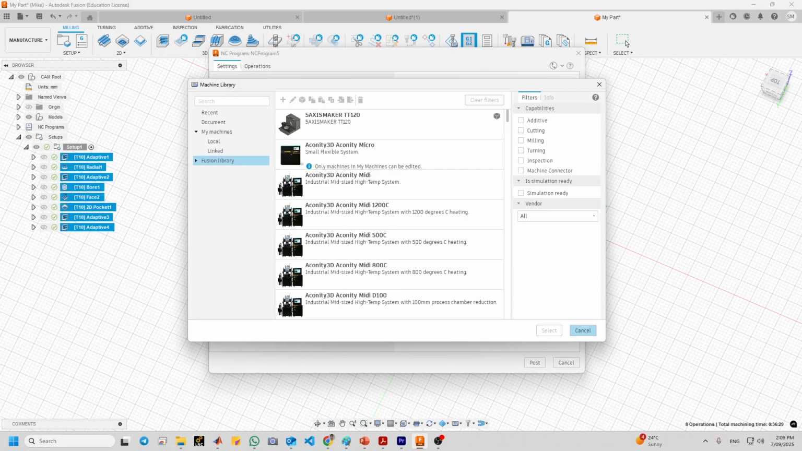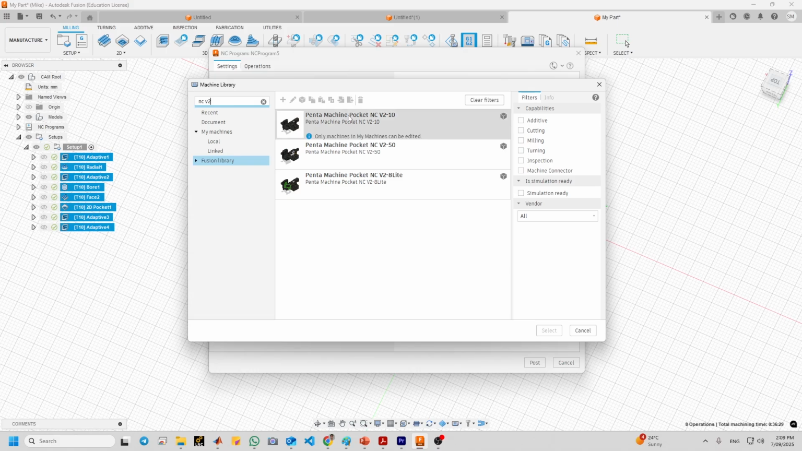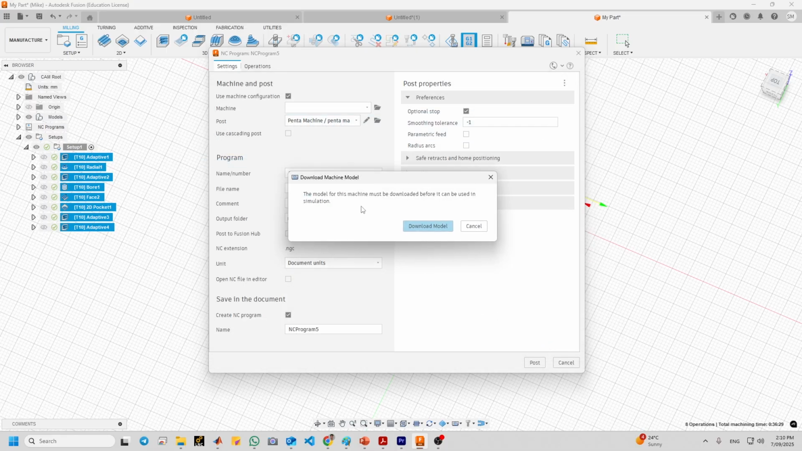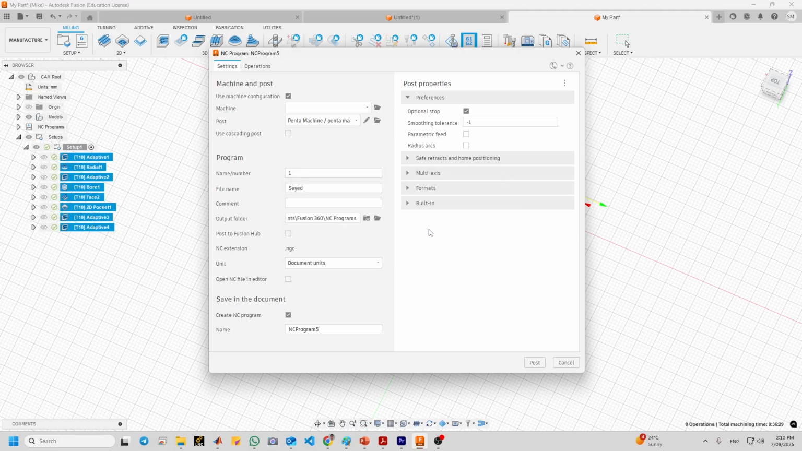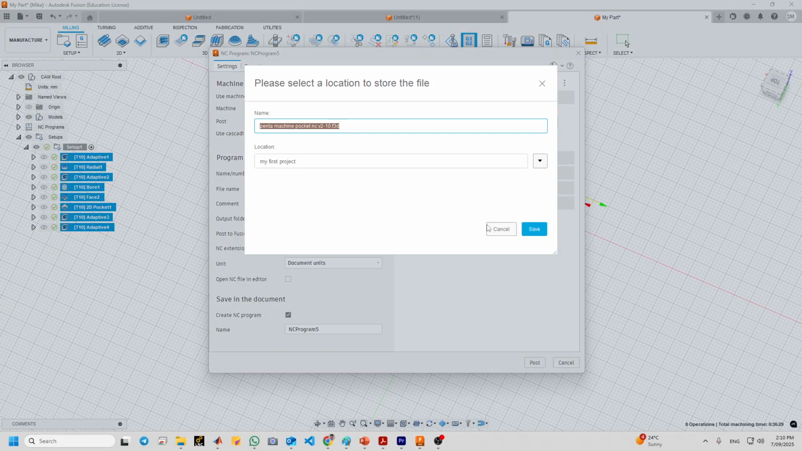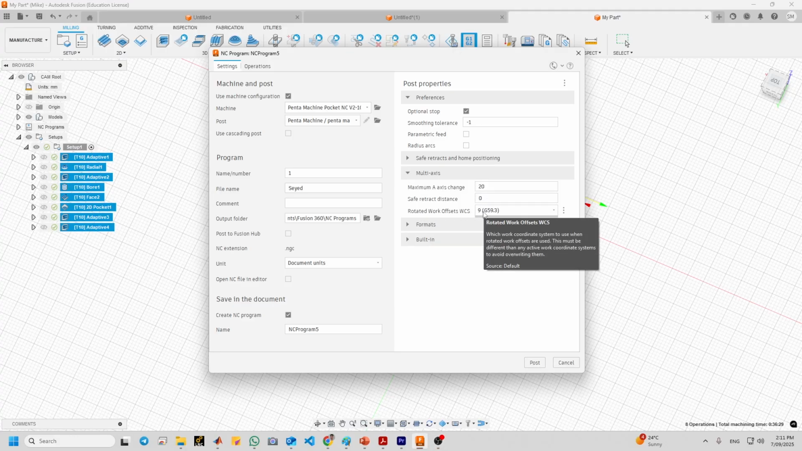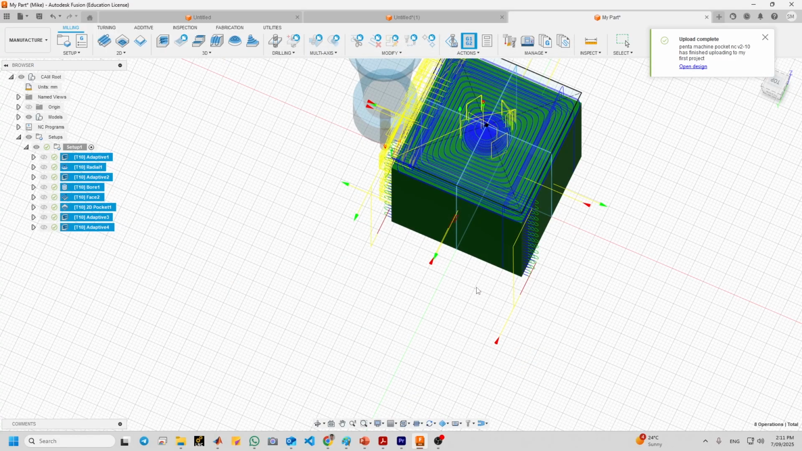Again, you can type here NCV22 to 10. And we will select this. Must be downloaded. Okay, we download everything. Yeah, the same. And when you go to the multi-axis, rotated work offset should be 9. And then post.